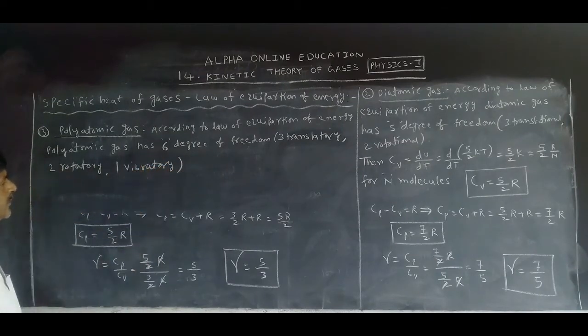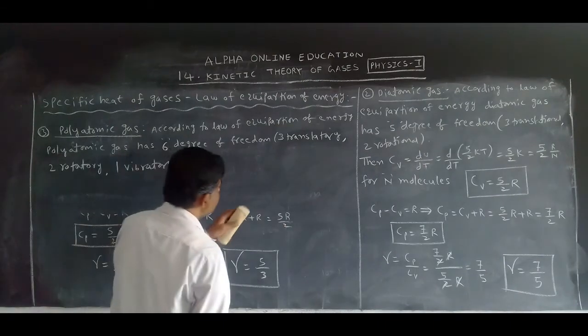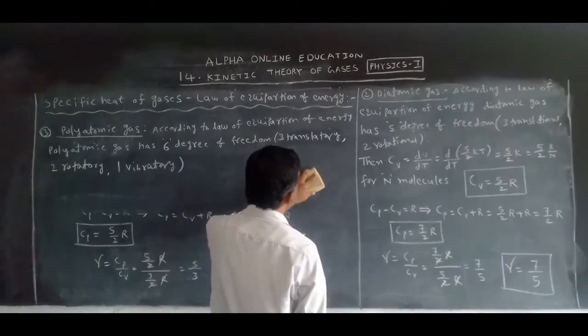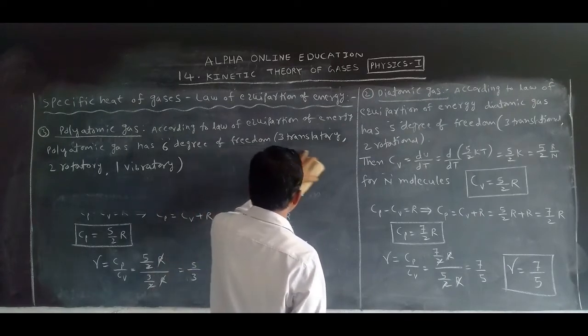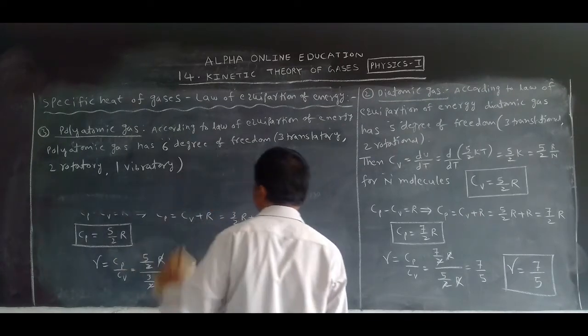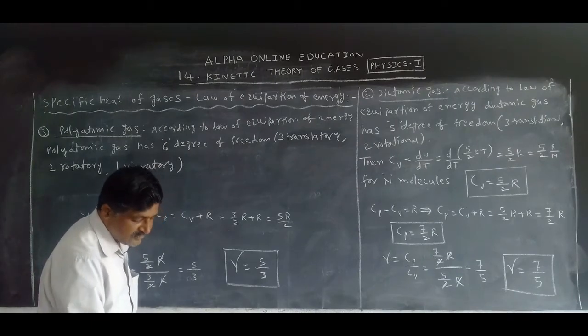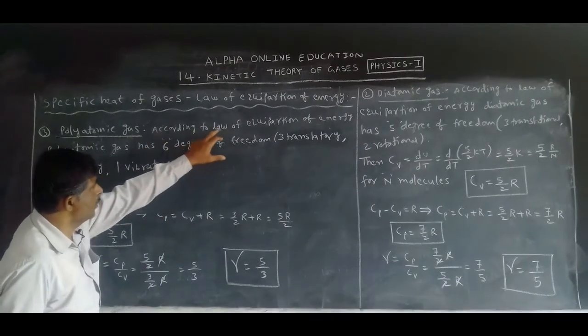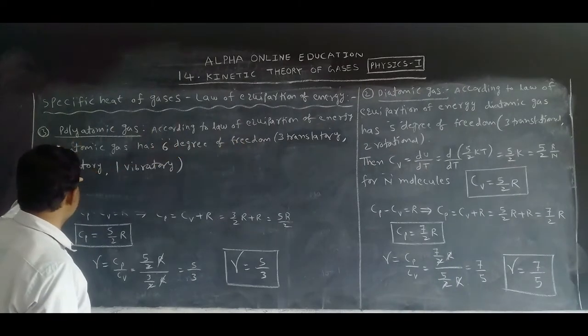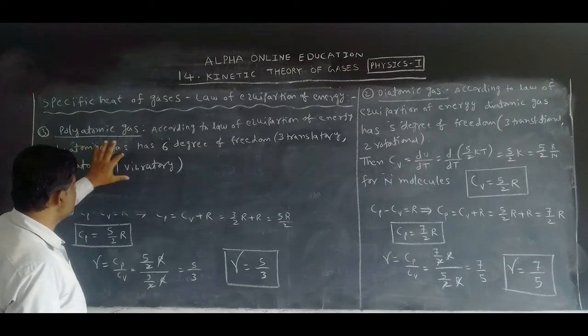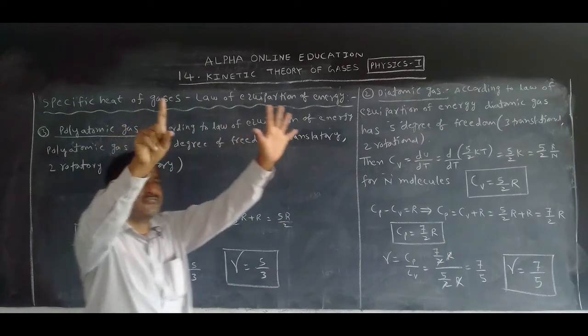Translational, vibrational, rotational, or translatory, rotatory and vibratory. Totally how many are there? 6 degrees of freedom. According to the law of equipartition of energy, a polyatomic gas has 6 degrees of freedom.